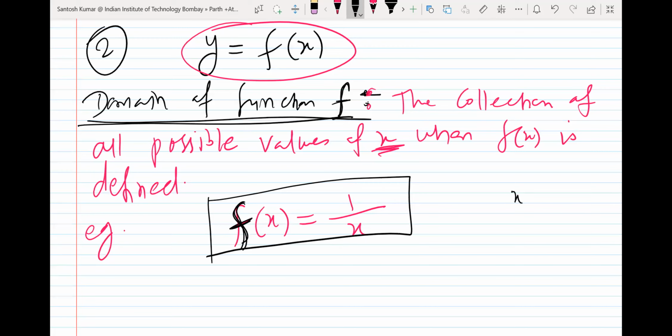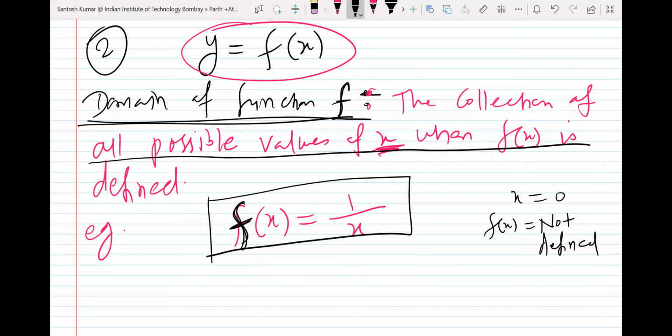When you put x equal to 0, f(x) will not be defined. So 0 cannot be included in the domain, because the domain is all possible values of x when f(x) is defined. Except 0, whatever x you take, this function will give you some finite answer, it will be defined. At 0 only it will not be defined.